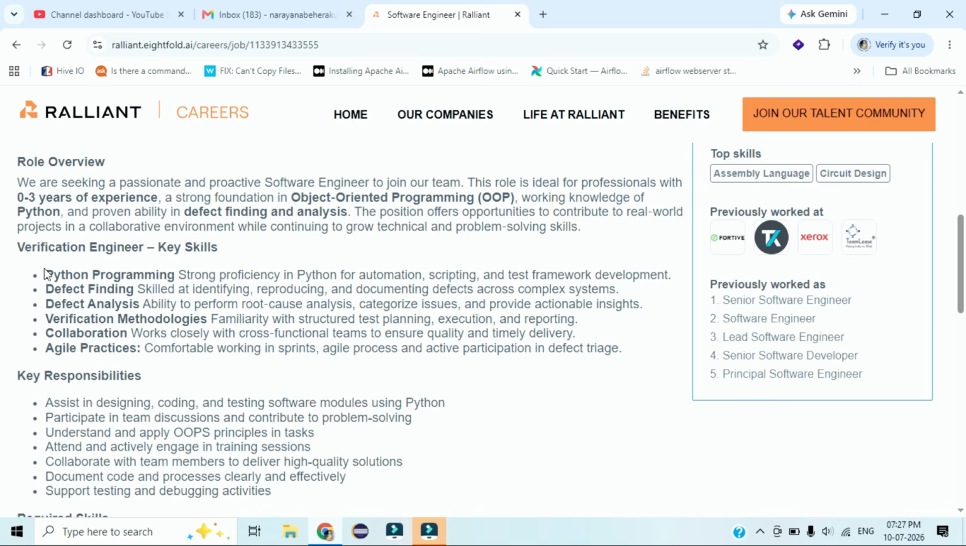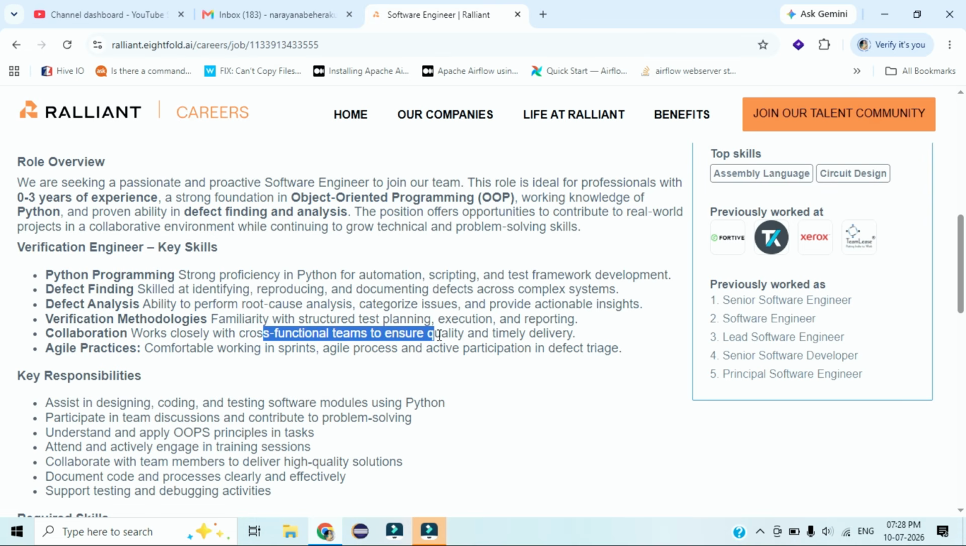First, Python programming language, with strong proficiency in automation scripting and test framework development. Defect finding skill is also required for identifying, reproducing and documenting defects across complex systems, and defect analysis ability is required to perform root cause analysis, categorize issues and provide actionable insights. Next, verification methodology is required for structured test planning, execution and reporting. Collaboration is also required closely with cross functional teams to ensure quality and timely delivery.